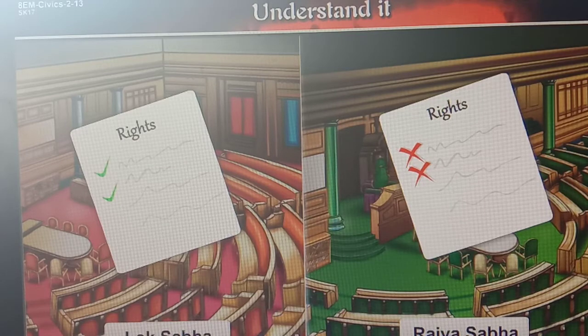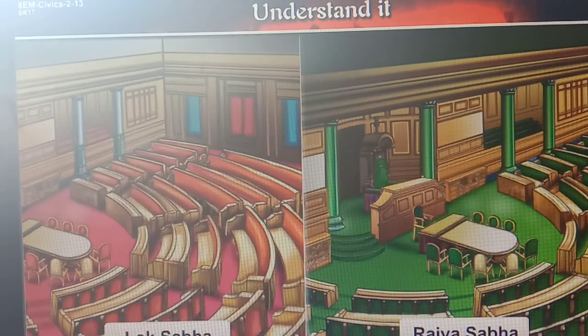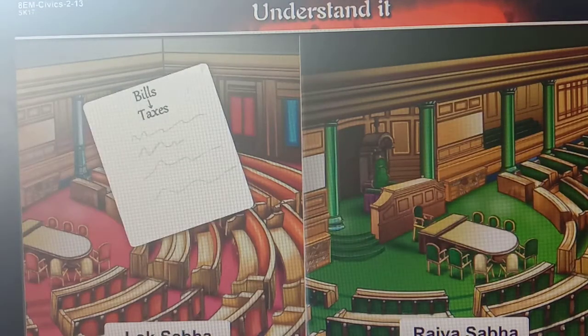What is it? For example, bills related to taxes or finance. It means bills related to finance are considered money bills, and such bills are introduced and passed in the Lok Sabha only. So it is very important that money bills, financial bills, are introduced and passed in the Lok Sabha.